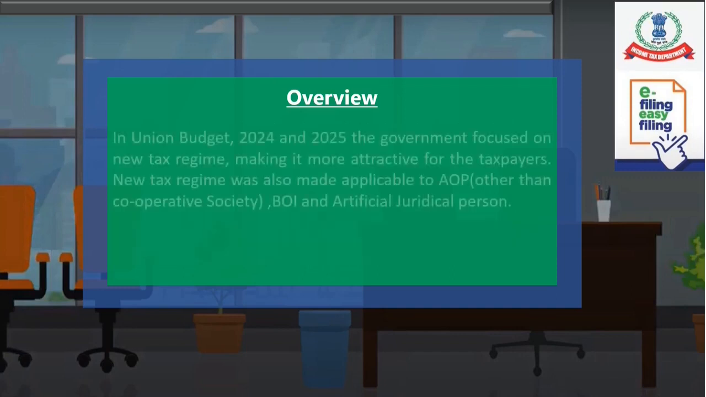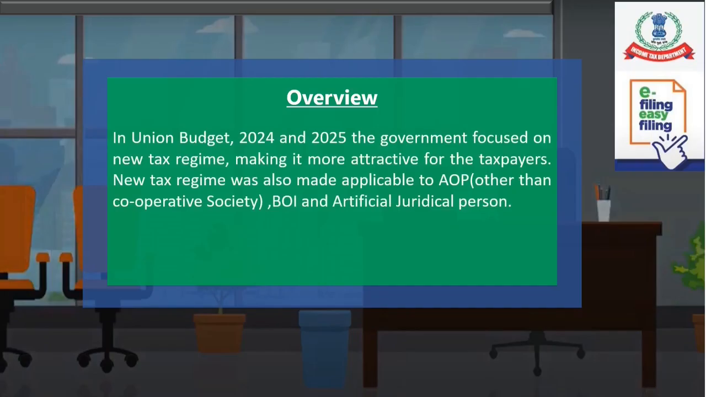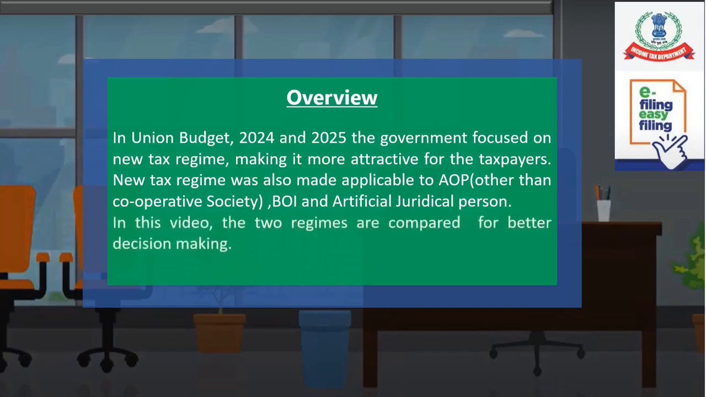In Union Budget 2024 and 2025, the government focused on the new tax regime, making it more attractive for taxpayers. The new tax regime was also made applicable to association of persons other than cooperative societies, body of individuals and artificial juridical person. In this video, the two regimes are compared for better decision making.